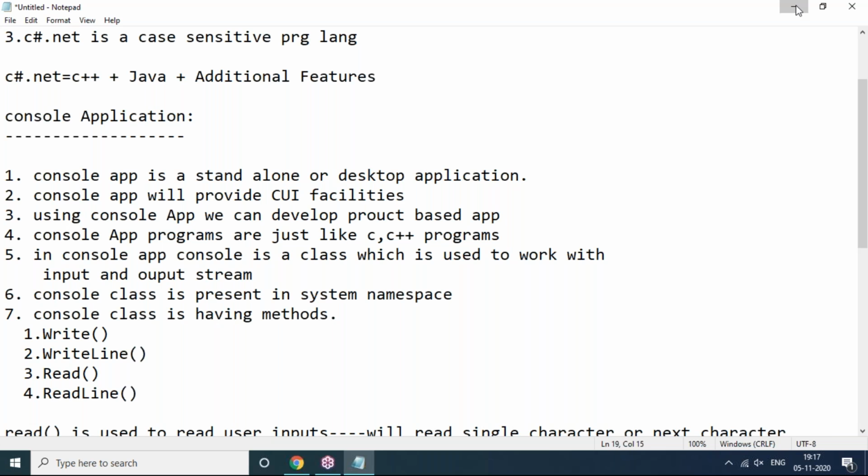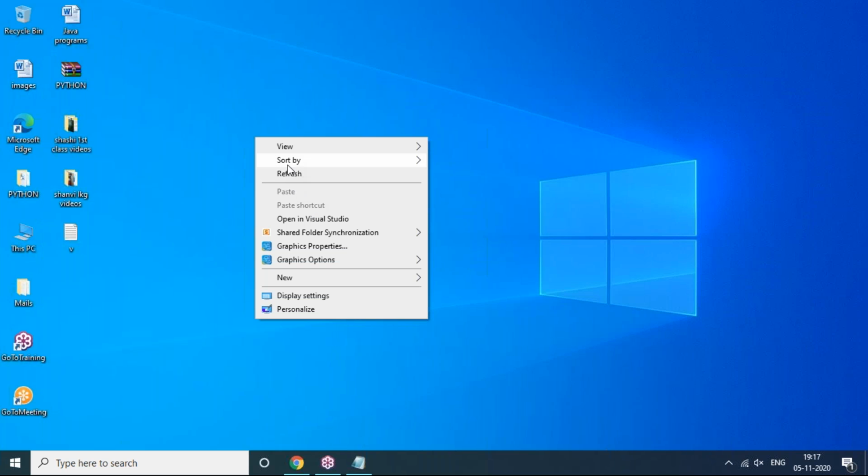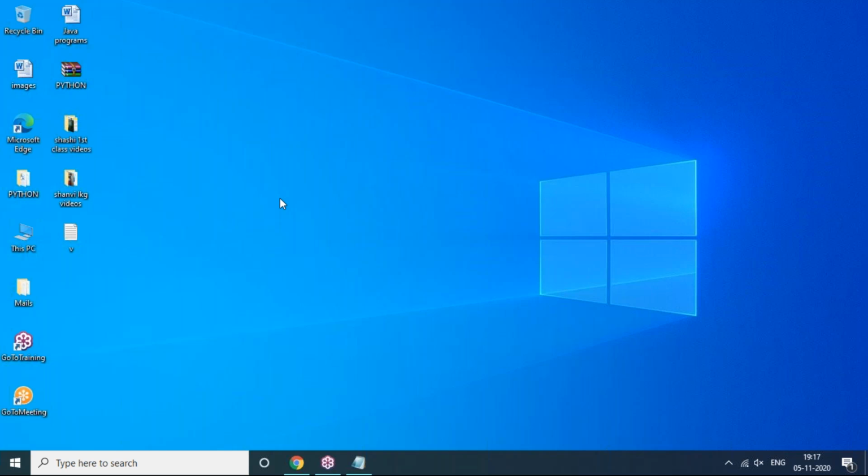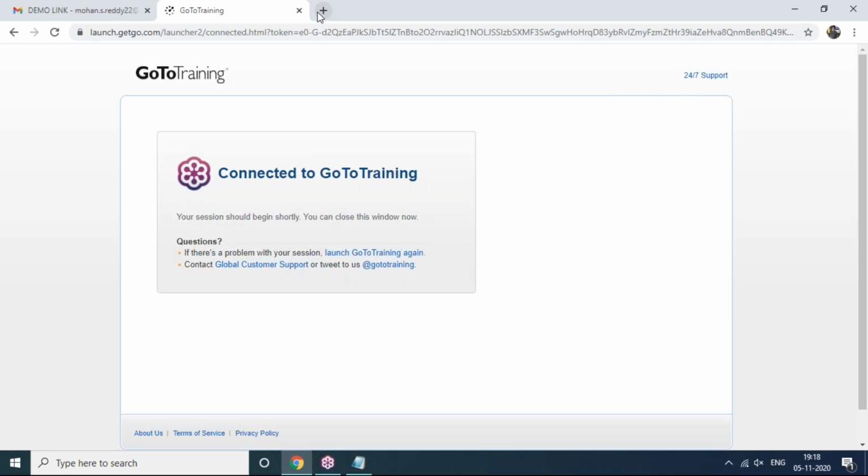Now we will discuss how to create a console application here. So we will enter into the programming part. As I said clearly, to prepare any type of application using C#.NET or ASP.NET web application, you must and should install the software called Visual Studio. So once again, I'm trying to show you how to get Visual Studio software.